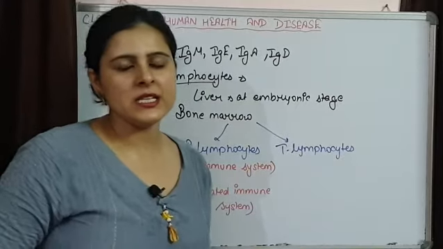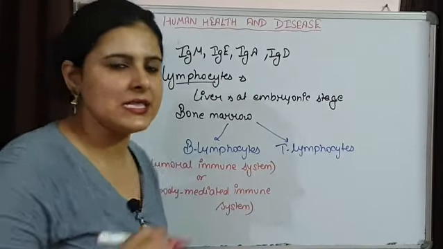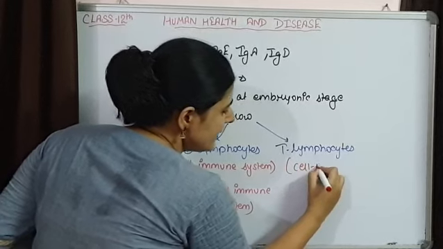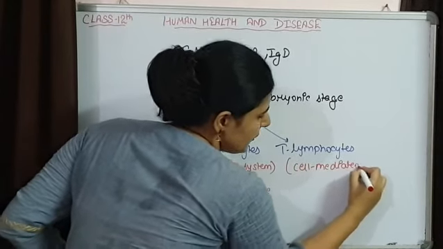The immune system produced by T lymphocytes is known as the cell mediated immune system.